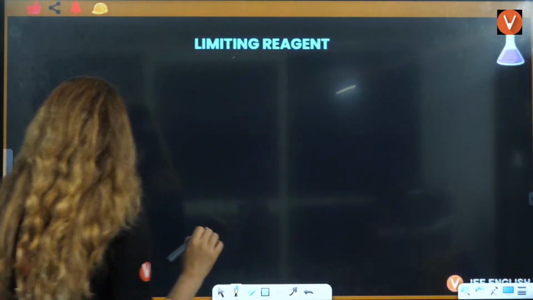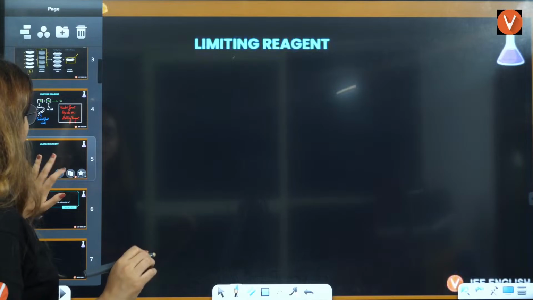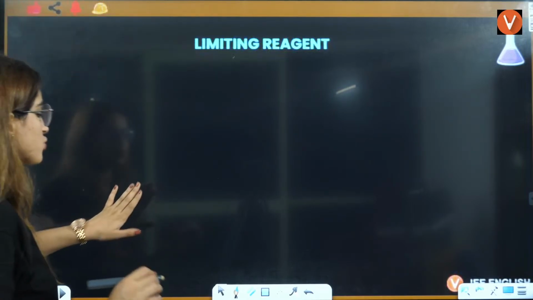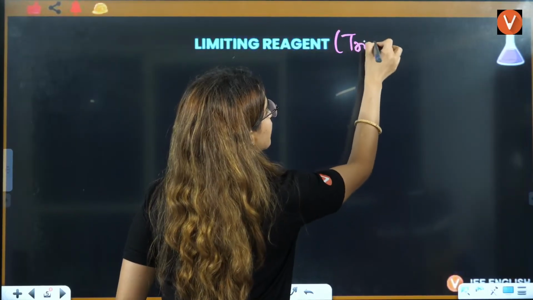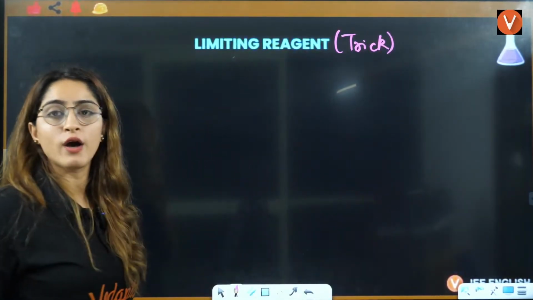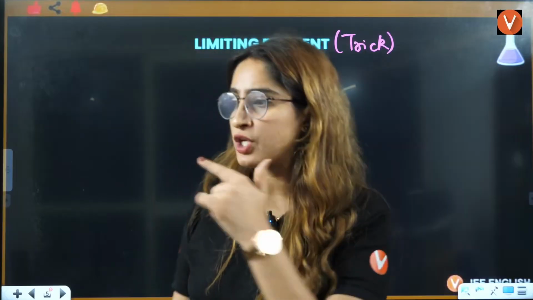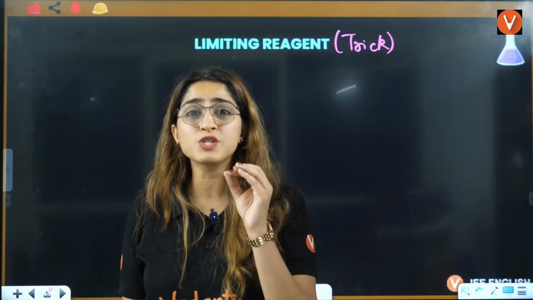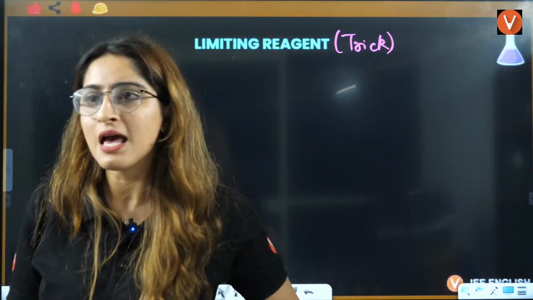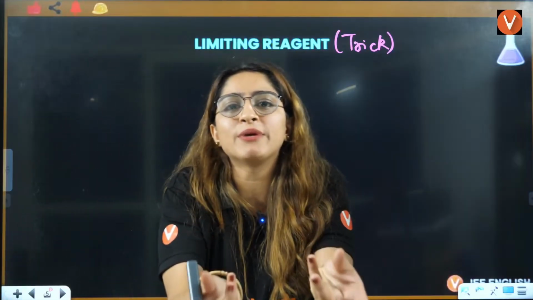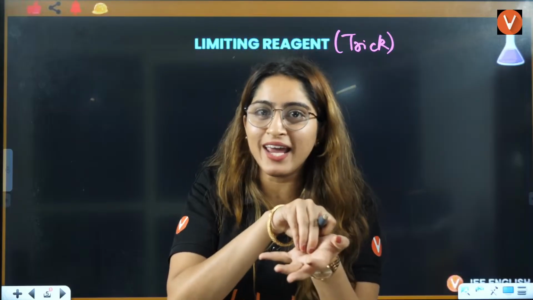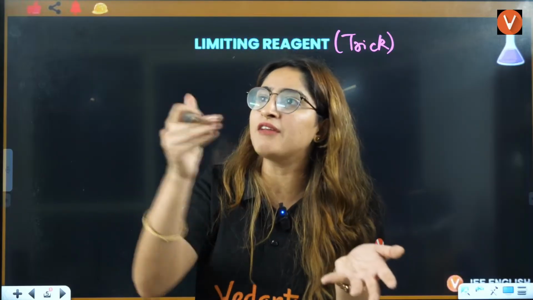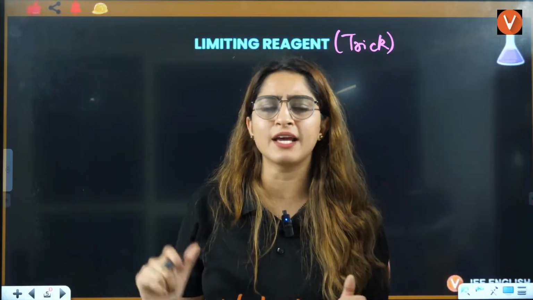Firstly, let's do the trick only. That will be useful in every single question you do this way, because the biggest problem that students face is, ma'am, how to find the limiting reagent? In one burger you have one bun, right? So it's easy to find the one which is in less quantity, which will be the limiting reagent.